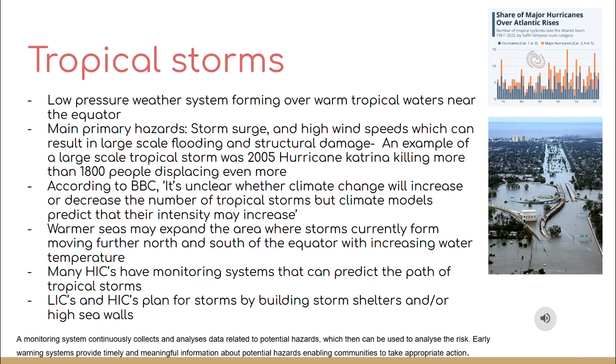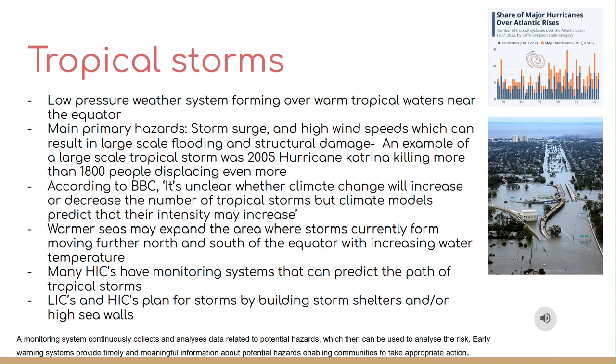Warmer seas may expand the area where storms currently occur, moving further north and south of the equator, impacting other vulnerable communities. In addition, the rise of sea levels is likely to make tropical storms more damaging by increasing flooding and storm damage around the coast, particularly affecting low-lying coastal communities.